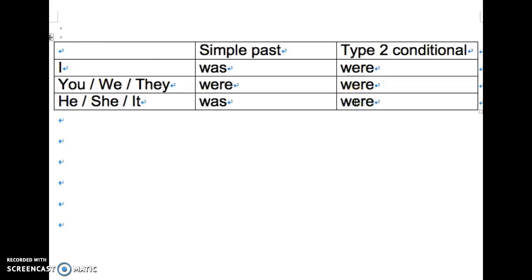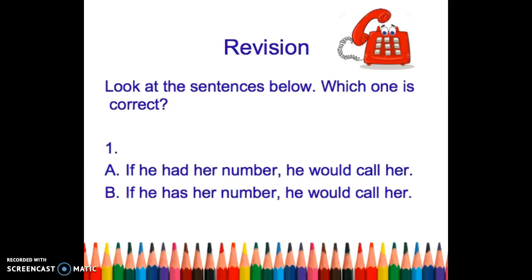So rather than saying if I was, we say if I were, if you were, if he were. We never use was in a type 2 conditional. Please remember it. Although this video is quite short and I only give you a very limited amount of sample sentences, I hope all of you at least grab some basic understanding of type 2 conditionals.